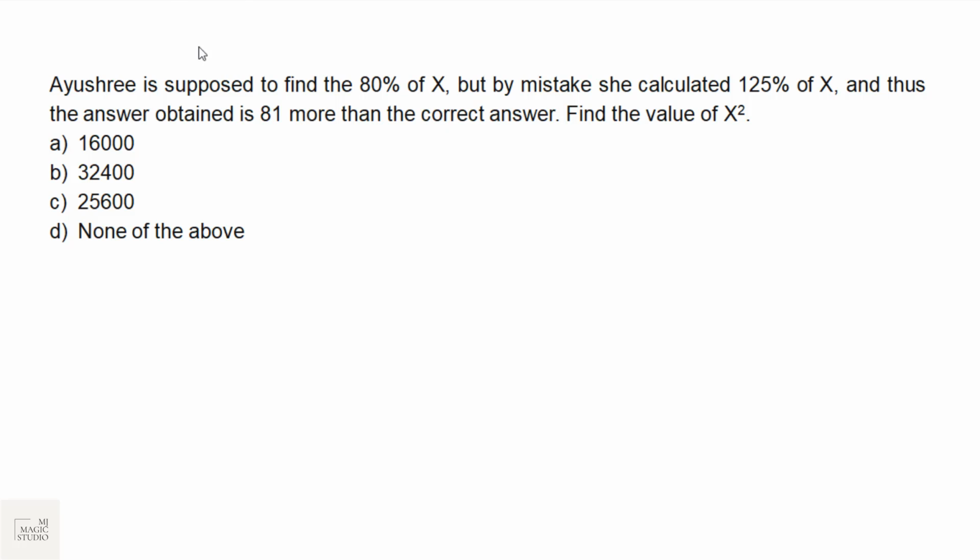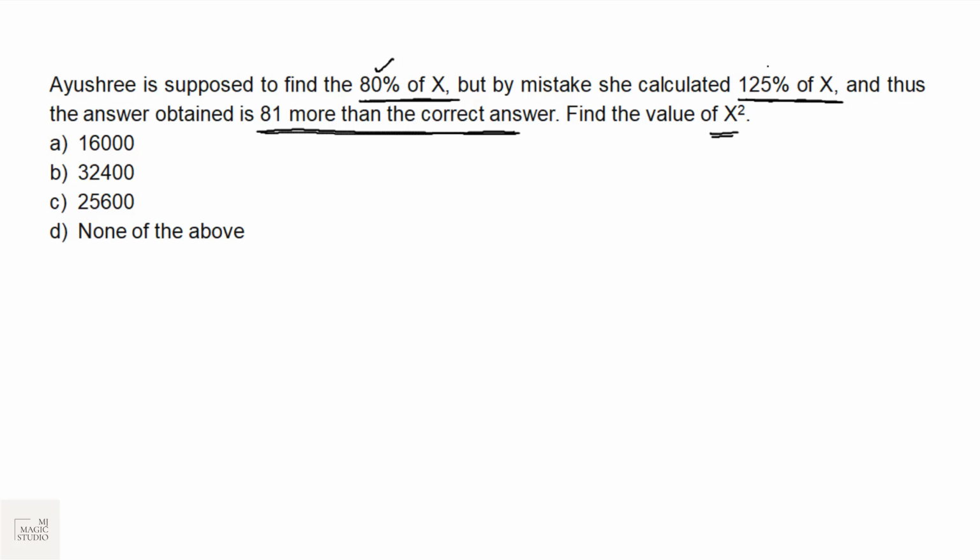Okay, let's see this. Ayushri is supposed to find 80% of a number, but by mistake she calculated 125% of the number, and thus the answer obtained is 81 more than the correct answer. Now we need to first find the value of x, then only we can find the value of x square.